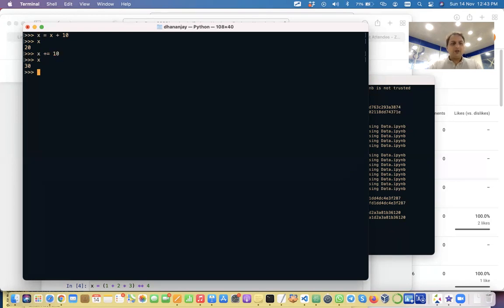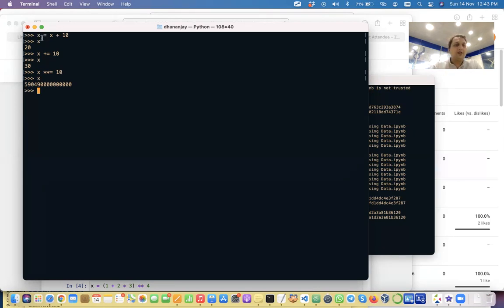So this becomes our compound operator, and you can use this kind of thing for any arithmetic operator. You can use it for star also, which means X raised to the power of 10 and assign back to X. It's a big number. Got it?